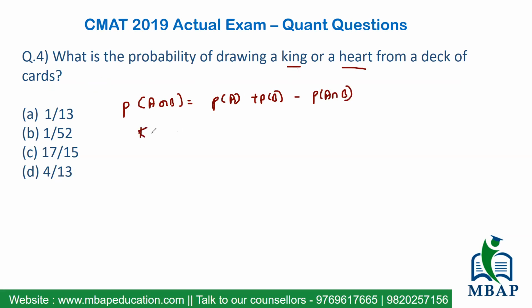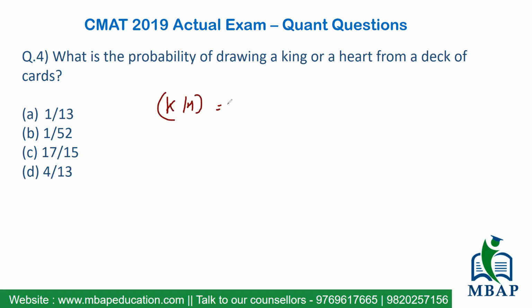Similarly, we are looking at the probability of king or heart. The probability of king or heart happening would be: check the probability of king getting selected, check the probability of heart getting selected, and then the probability of the king of hearts has to be subtracted.